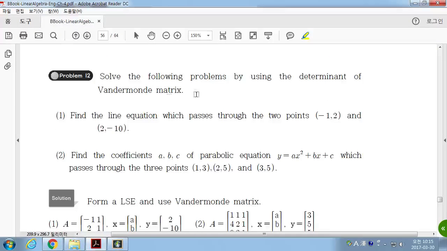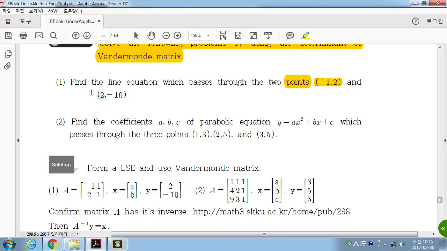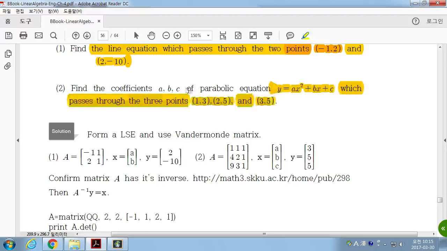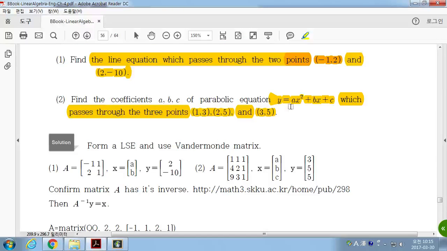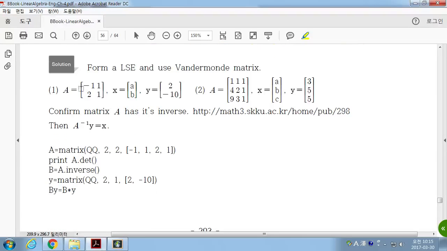Solve the following problems by using the determinant of the Vandermonde matrix. If you have 2 points and are looking for the line passing through them, or you are given 3 points and are looking for an equation of degree 2, okay? Then find the linear system of equations, and then find the inverse matrix of the Vandermonde matrix. Then you have the solutions.